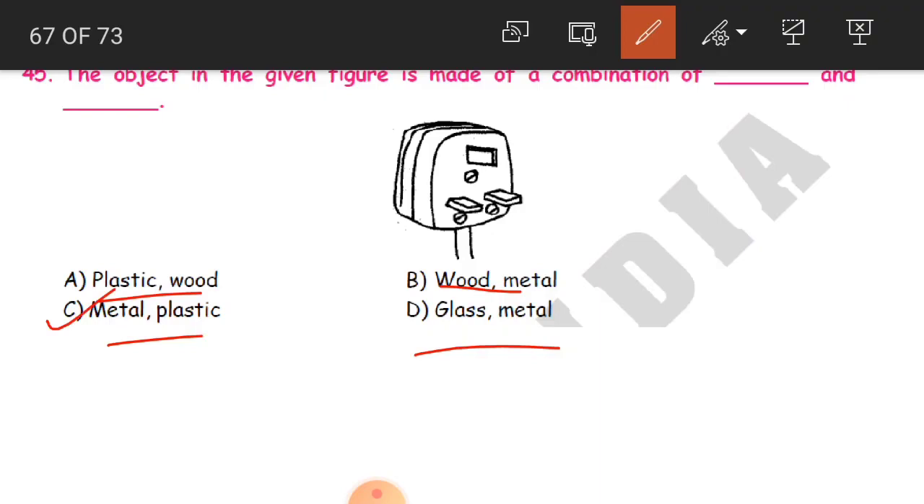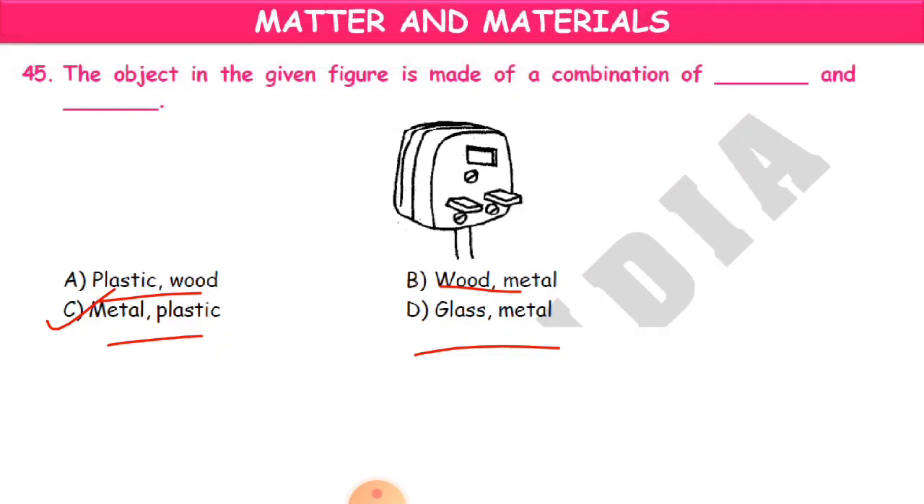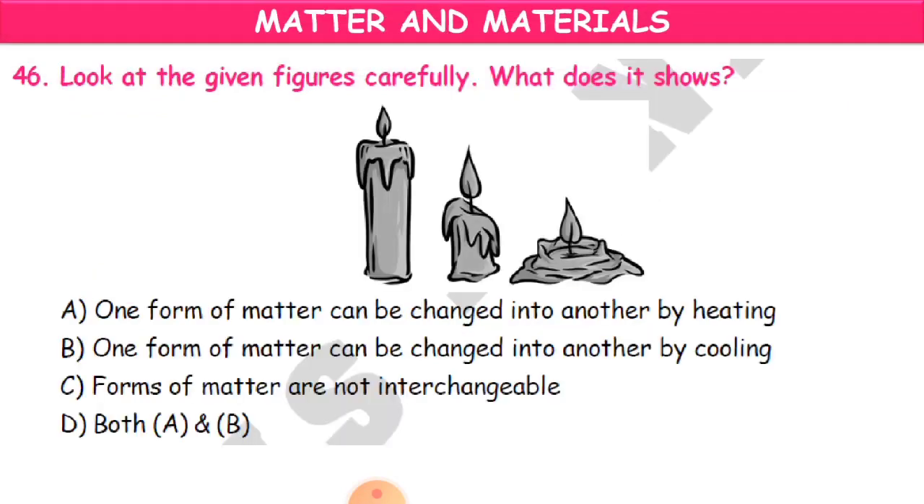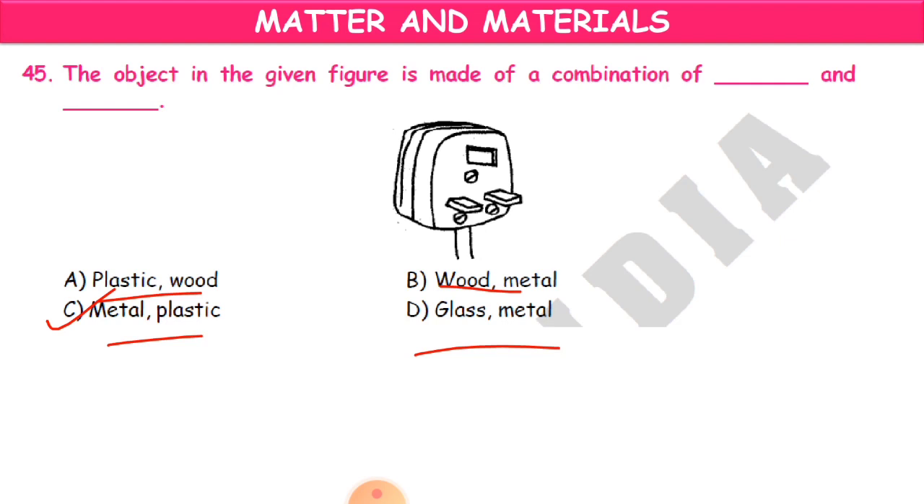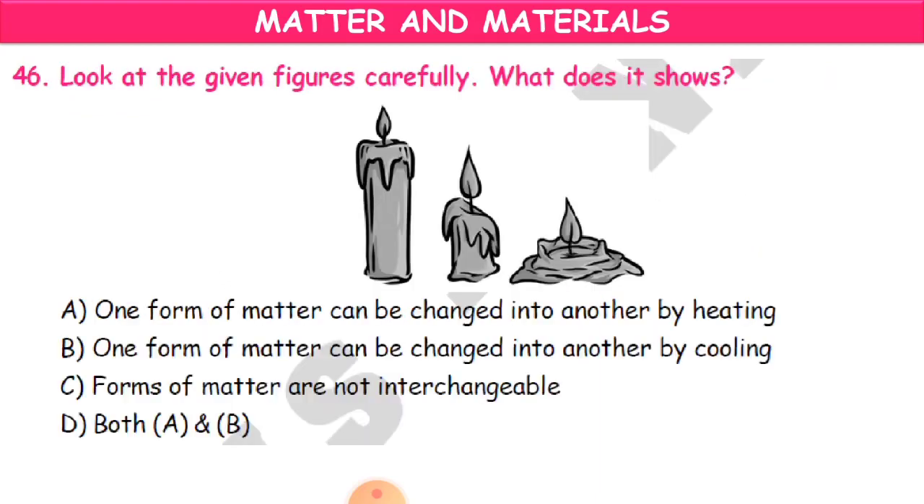Okay, we are going to use metal and plastic to make a switchboard. Clear? That is a switchboard in the sense, this is like a plug point, not exactly a switchboard. It is a plug point. Okay, so we use metal and plastic. Clear, children?